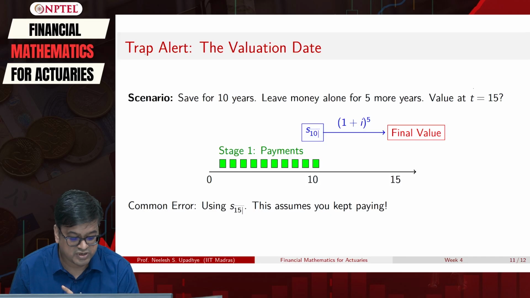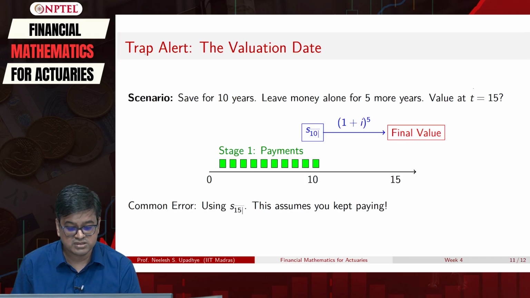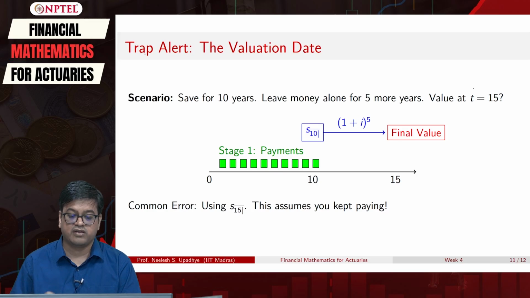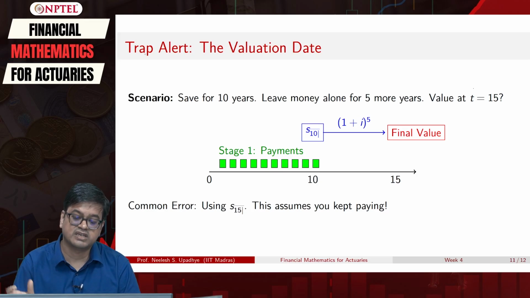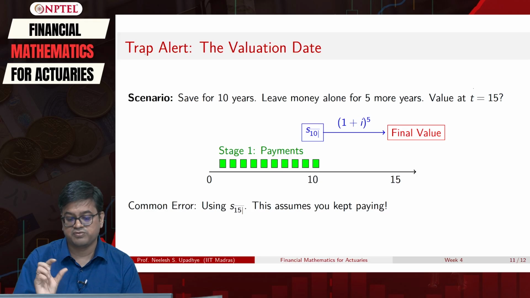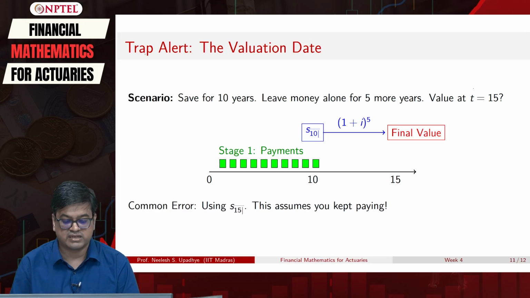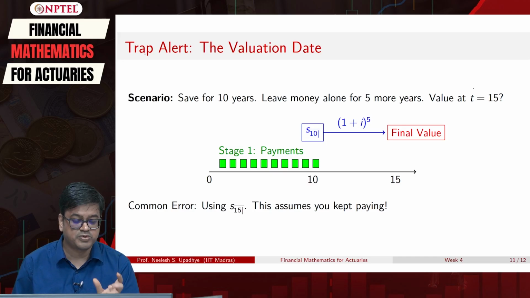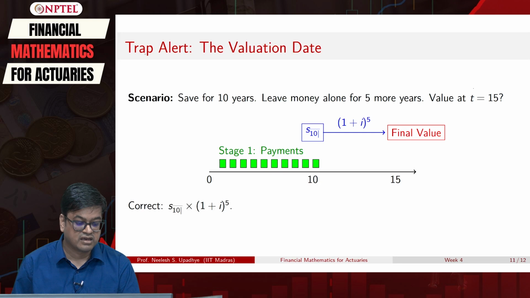You should never use this trap, because the payments have stopped at time point 10, and what we are doing is we are actually gathering interest with 1 plus i over that. So final value will be 1 plus i raised to 5. So what we need to do is we need to take those payments up to S10 and multiply them with 1 plus i raised to 5.